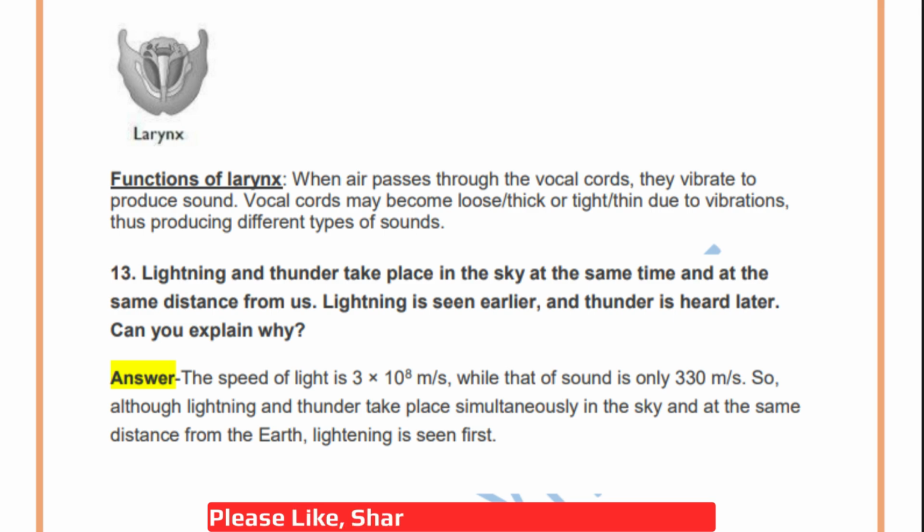Question 13. Lightning and thunder take place in the sky at the same time and at the same distance from us. Lightning is seen earlier and thunder is heard later. Can you explain why? So the answer is the speed of light is 3 into 10 to the power 8 meter per second, while that of sound is only 330 meter per second. So although lightning and thunder take place simultaneously in the sky and at the same distance from the earth, lightning is seen first. Okay. So here we come to the end of this exercise.